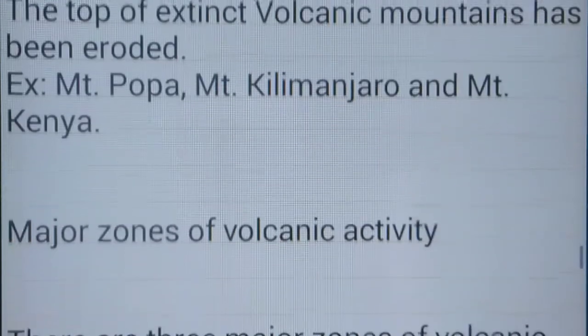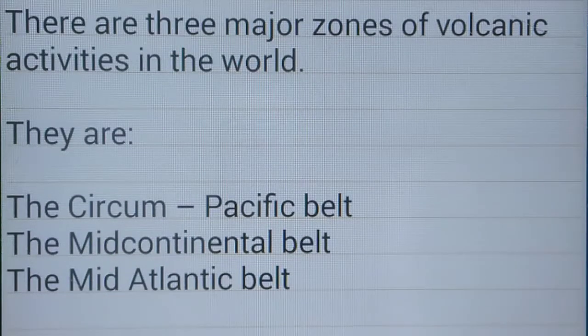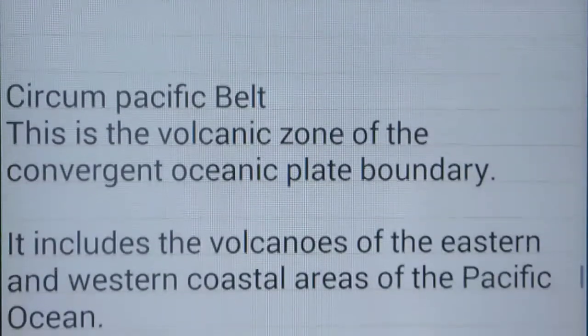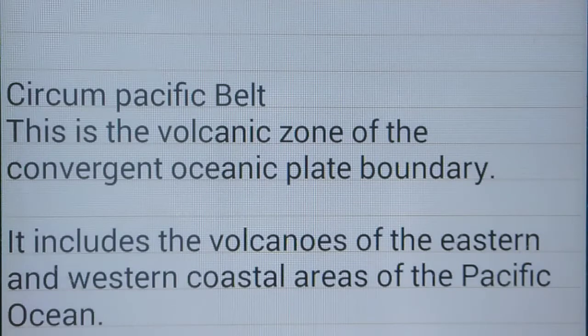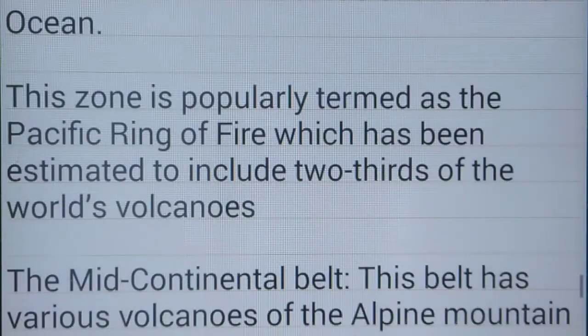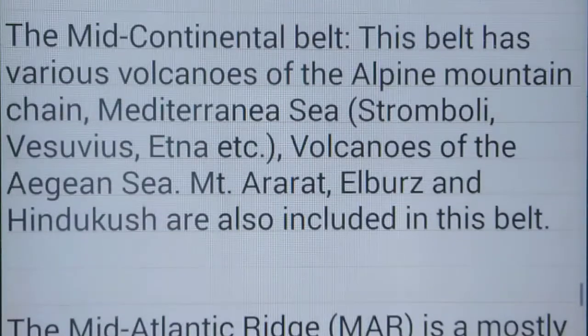The major zones of volcano activity. There are three major zones of volcanic activities in the world. They are the Circum-Pacific Belt, the Mid-Continental Belt, and the Mid-Atlantic Belt. The Circum-Pacific Belt is the volcanic zone of the convergent oceanic plate boundary. It includes volcanoes of the eastern and western coastal areas of the Pacific Ocean. This zone is popularly termed the Pacific Ring of Fire, which has been estimated to include two-thirds of the world's volcanoes.